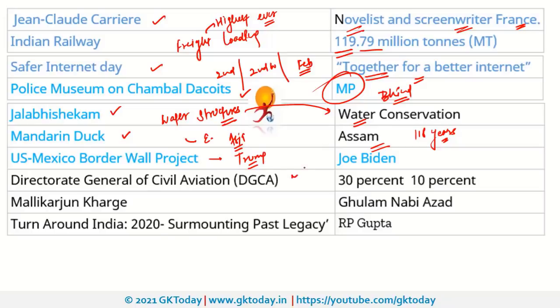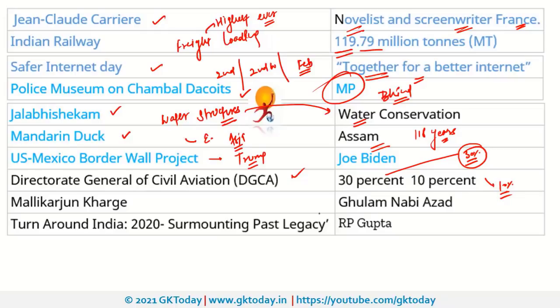Next is related to DGCA, that is Directorate General of Civil Aviation. Recently it was in news because it announced an increment in the fare of air travel. The upper price band has been increased by 30% and the lower band of price for the shortest route has been increased by 10%. You just need to remember this upper and lower limit.